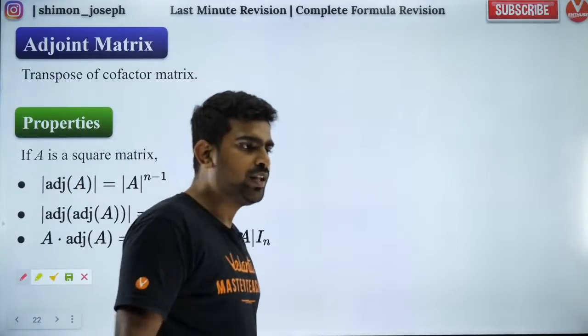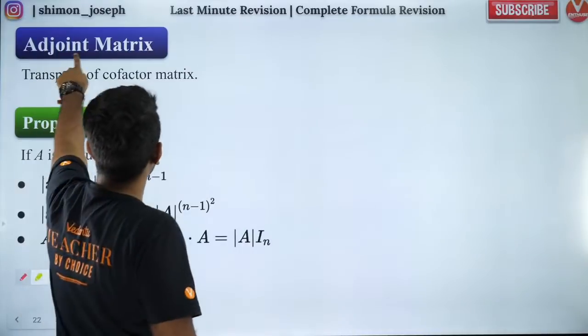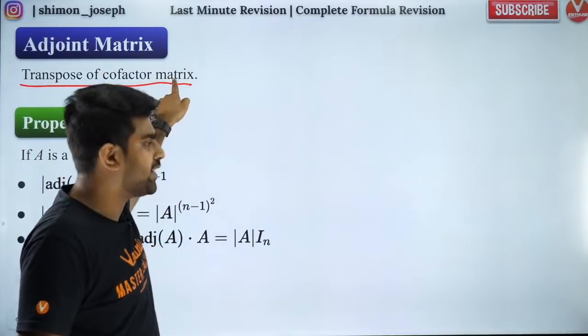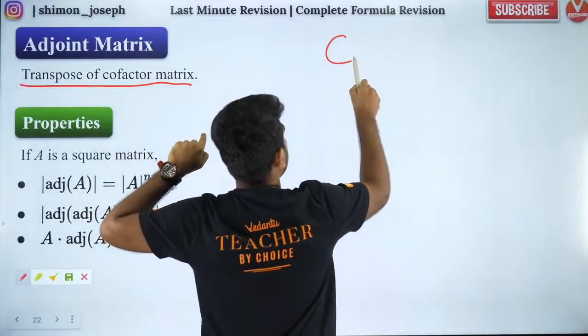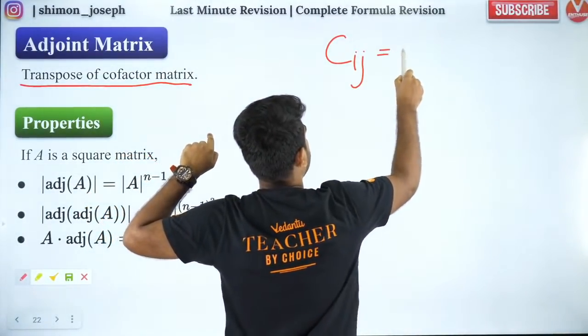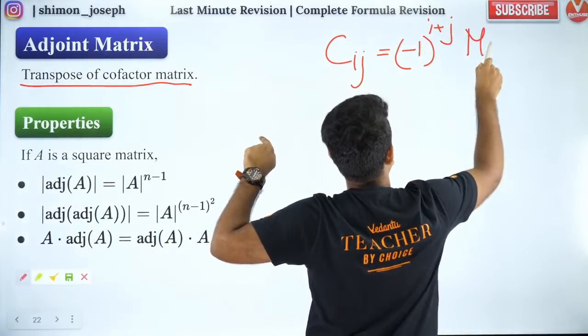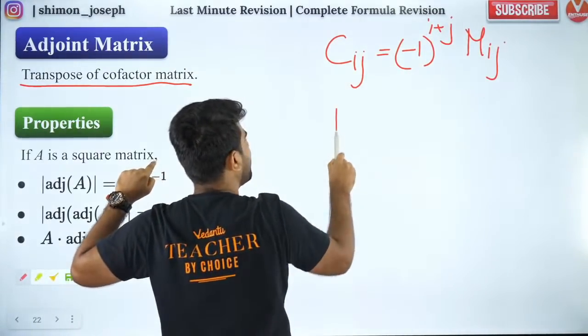So people, adjoint of a matrix is nothing but transpose of cofactor matrix. What is cofactor matrix? First you need to understand that. Cofactor is (-1) to the power i+j into M_ij. To understand cofactor, you need to know what is minor.